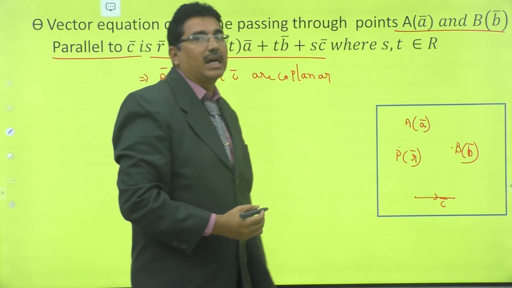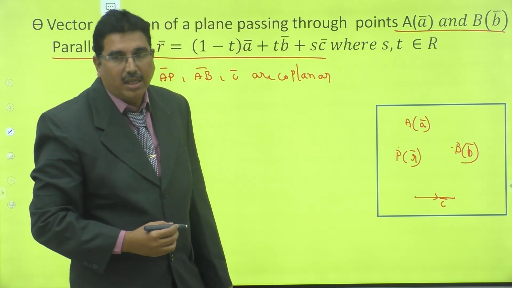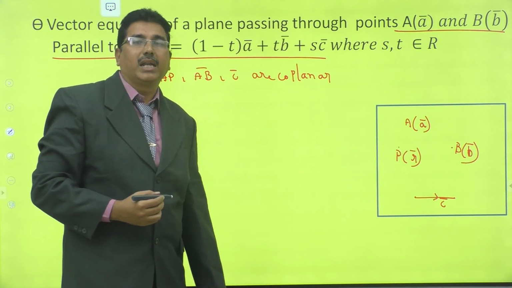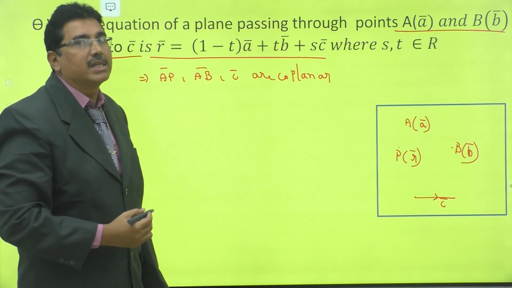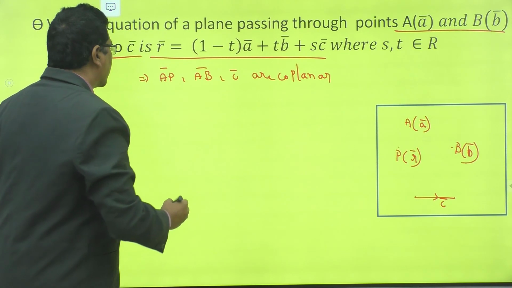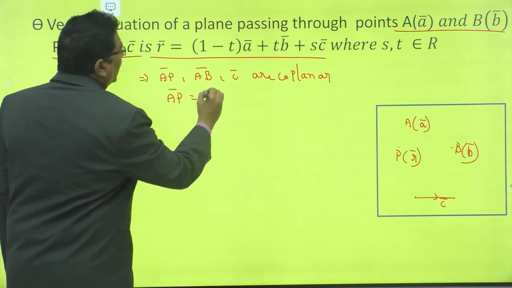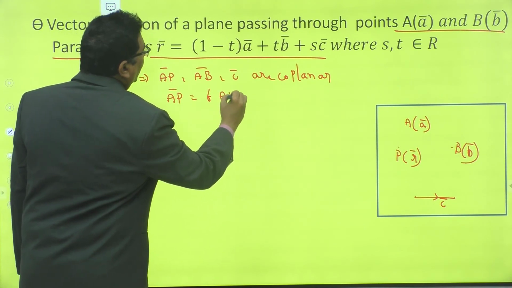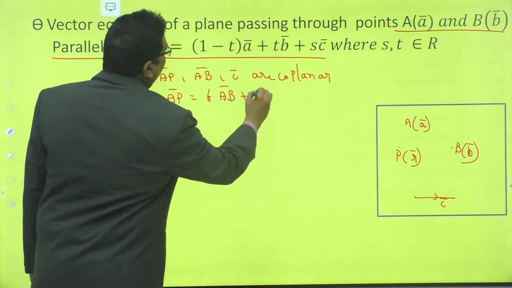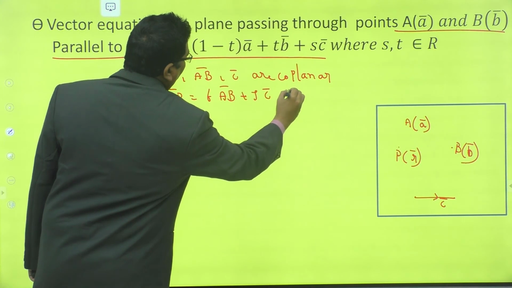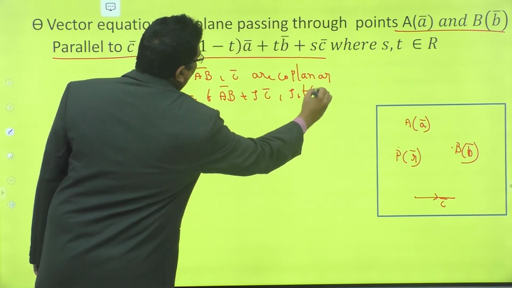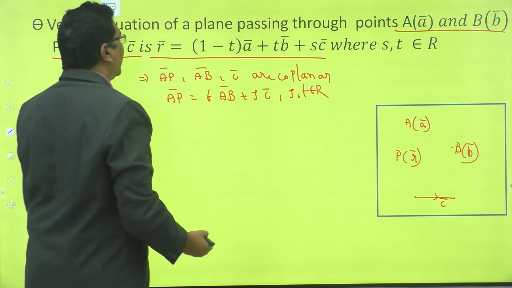If 3 vectors are coplanar, then one vector can be written as a linear combination of the other 2 vectors, so that AP bar is equal to T times AB bar plus S times C bar, where S, T belong to R.